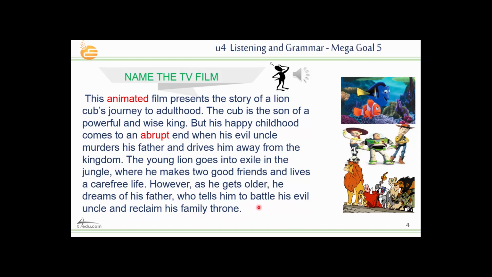So here you have to guess the name of this TV film. There is some information here. You can use it to guess the name of the TV film. Here we have a lion, we have his son, a happy childhood for them. If you remember, there are some characters, Timon and Pumbaa. So you can guess what's the name of this TV film. So The Lion King is the name of this TV film.